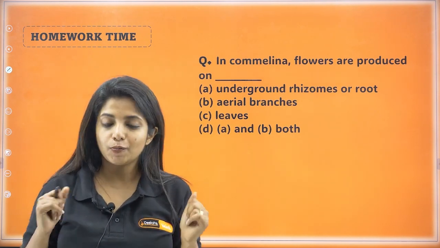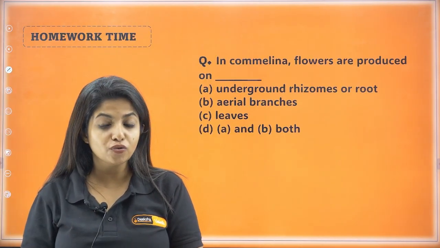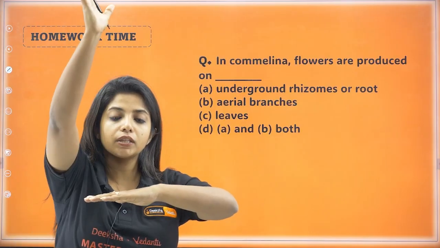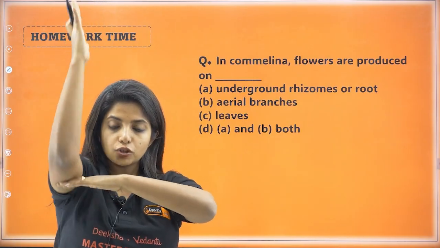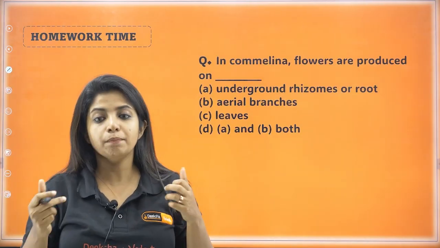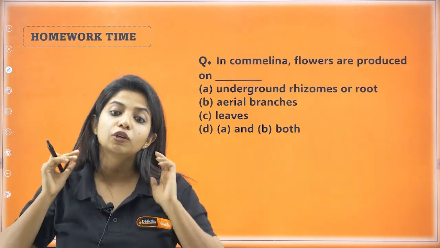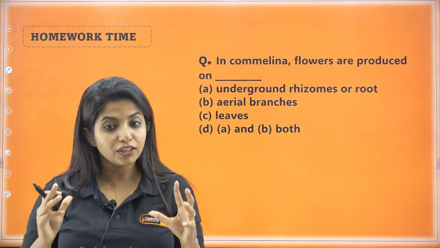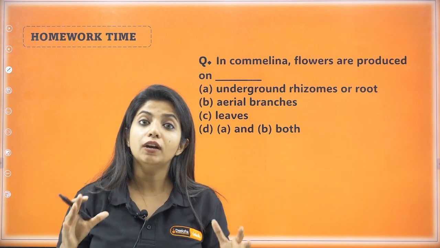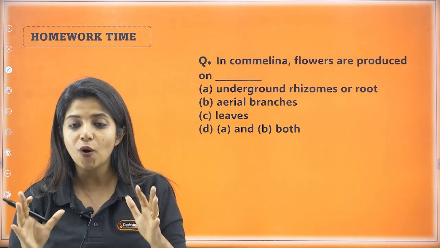Yes, in the next question, in Camelina, flowers are produced on underground rhizomes or root, aerial branches. What do you mean by aerial branches? As in the one that is above the soil. Okay, the aerial branches which stand like this. And the leaves, or A and B both. So you have to tell the answer. Only if you have heard my session clearly will you be able to answer this, and this is a tricky question if you do not know the concept properly, or if you didn't look at the picture properly. Yes, so in Camelina, flowers are produced on what?